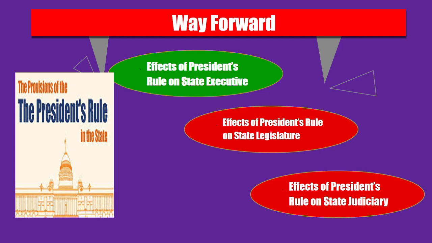When the state legislature is dissolved or suspended, Parliament acquires certain powers. First of all, Parliament can delegate the power to make laws for the state to the President or any other authority specified by him in this regard.